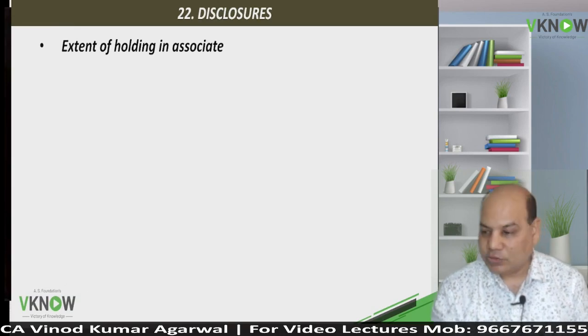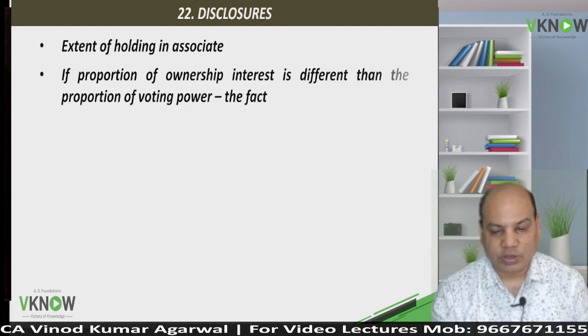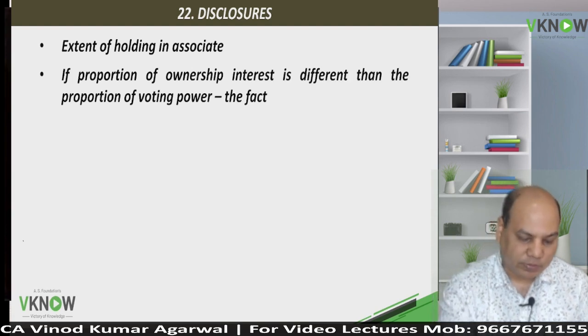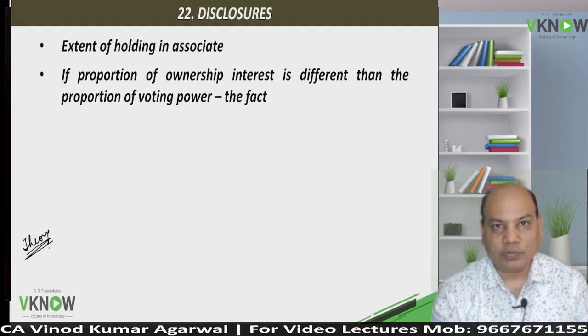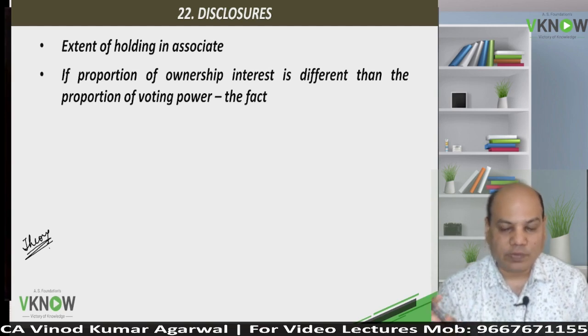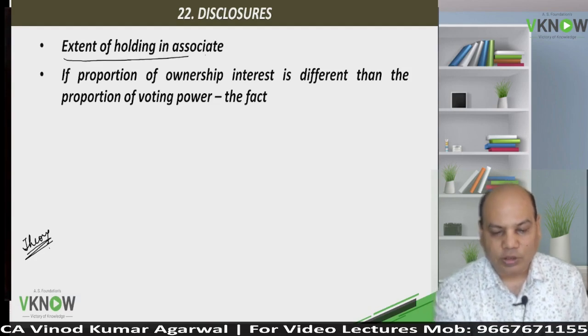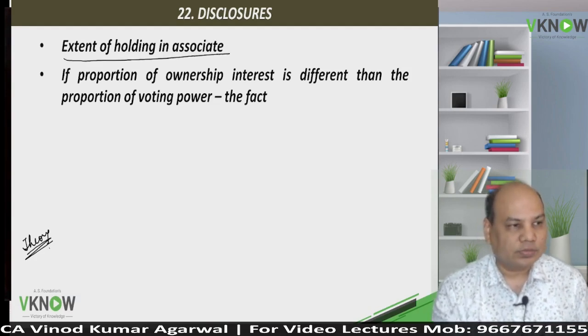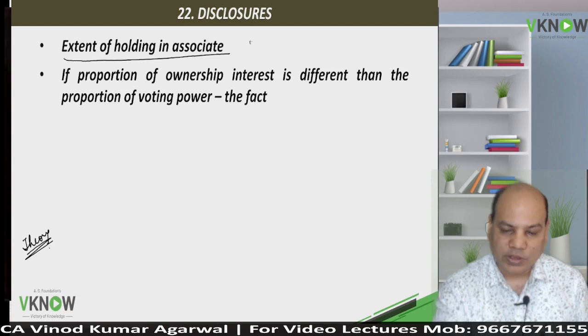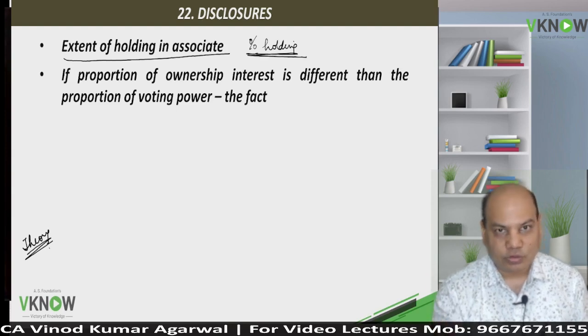Now the next is disclosure requirement of AS23. Theory question. Disclosure requirement of AS23. Disclosures are given in the notes to account. First is disclose the extent of holding in associate. That is, what is your percentage holding? Whether you are holding 30%, 40%, 20%, give disclosure.